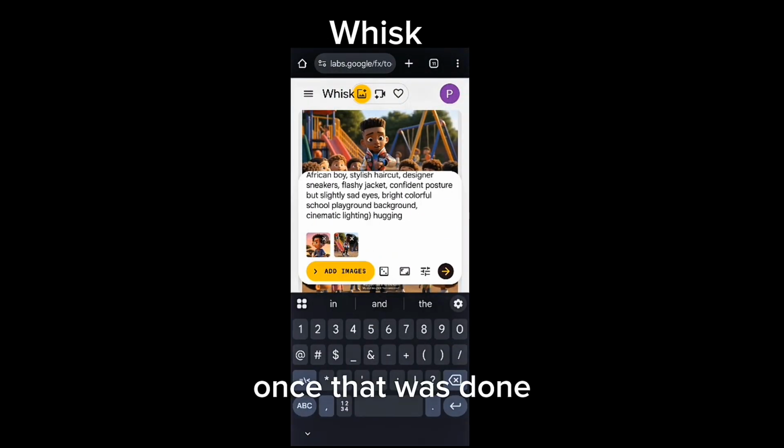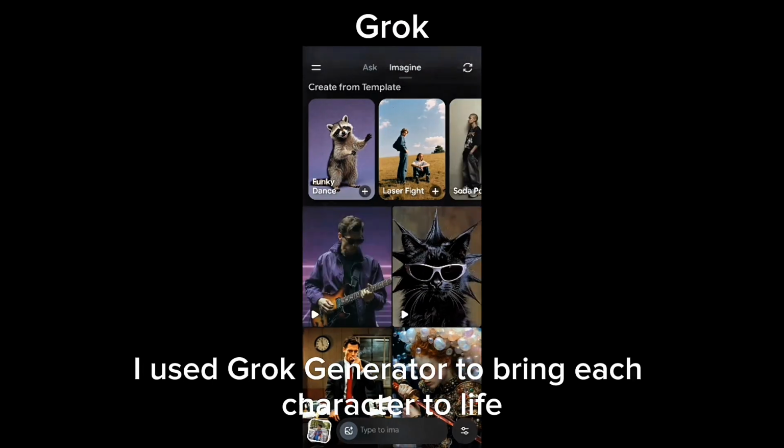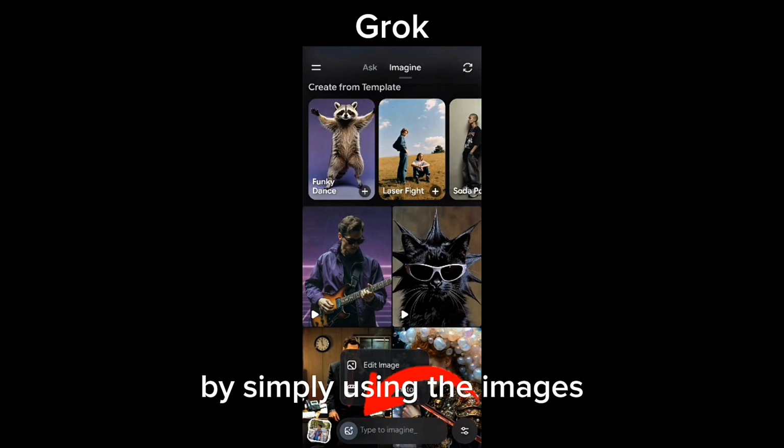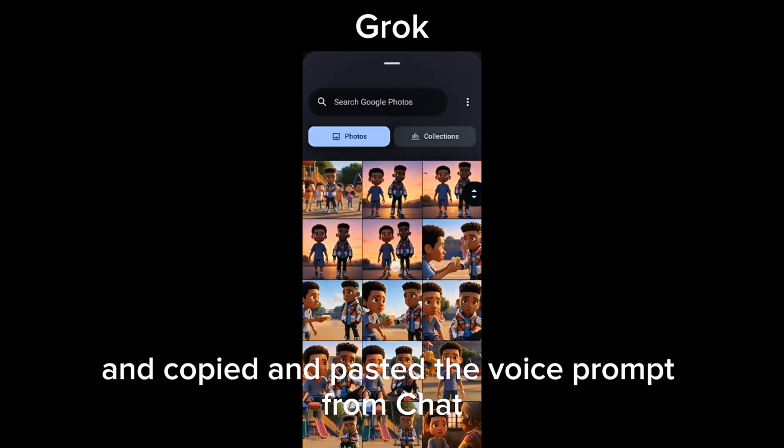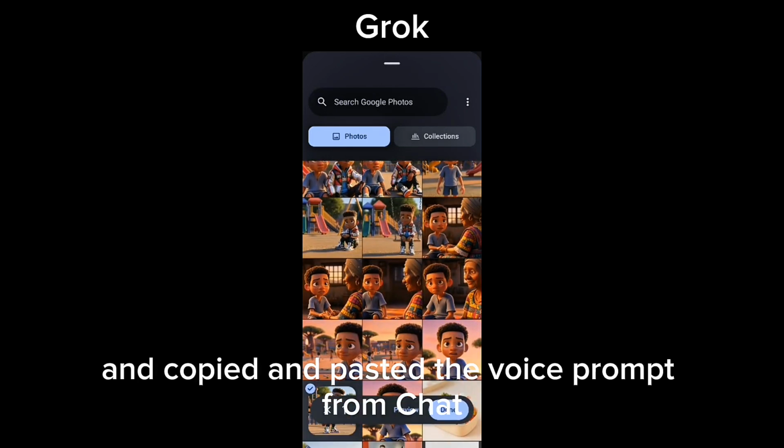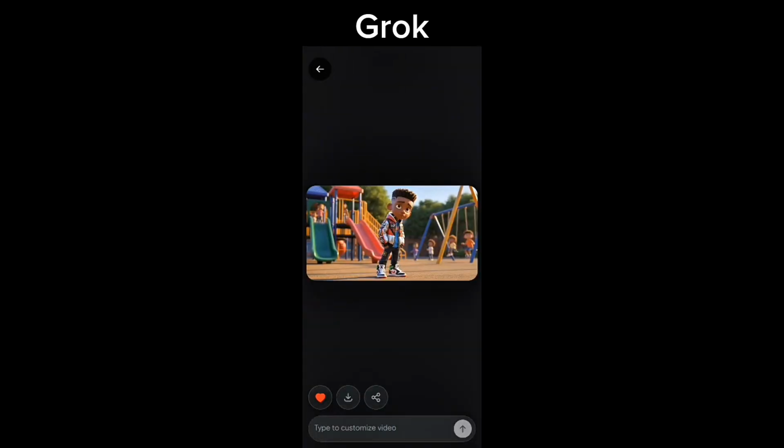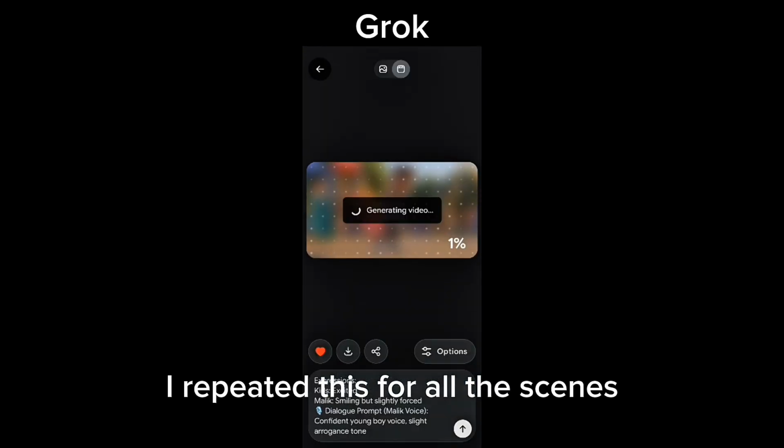Once that was done, I used Grok generator to bring each character to life by simply using the images I generated with Google Whisk and copied and pasted the voice prompt from ChatGPT for each scene. I repeated this for all the scenes.